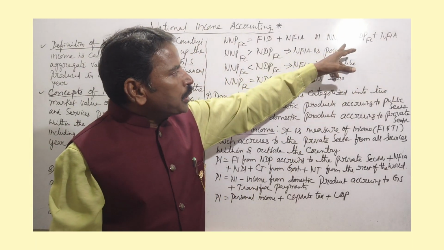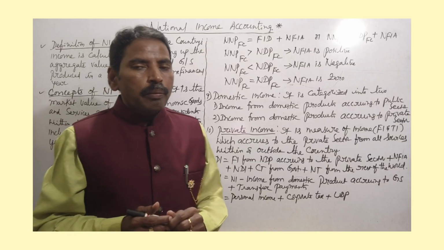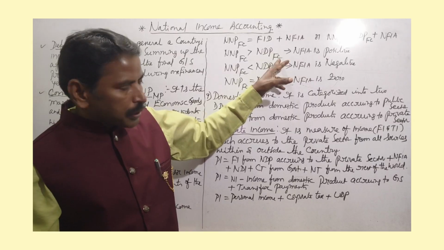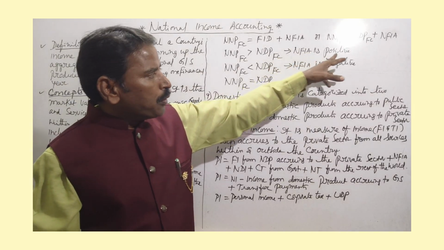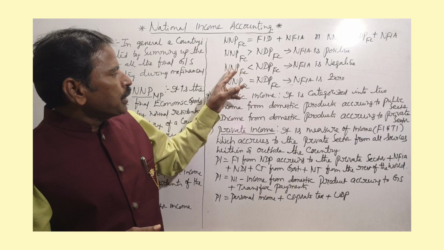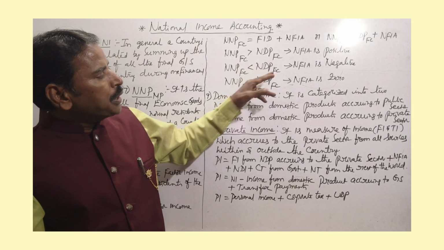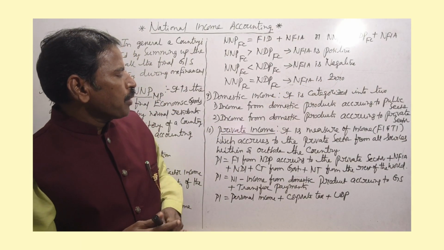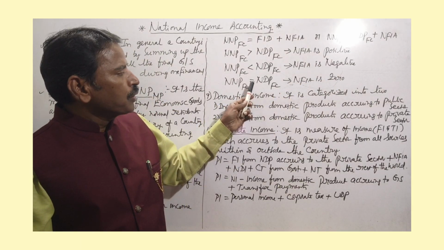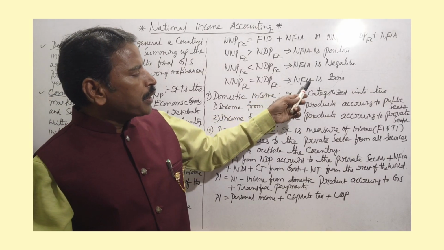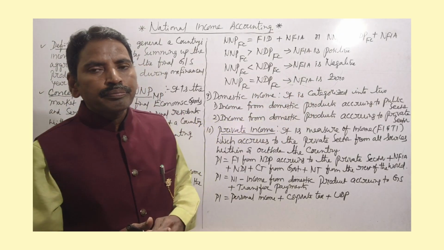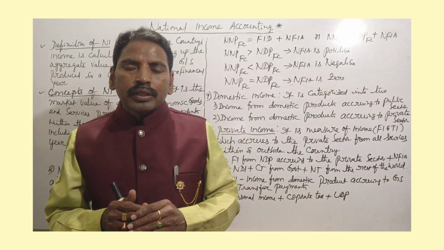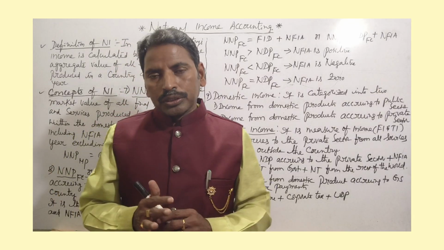If NNP factor cost is greater than NDP factor cost, net factor income from abroad is positive. If NNP factor cost is less than NDP factor cost, net factor income from abroad is negative. If NNP factor cost is equal to NDP factor cost, then net factor income from abroad is 0. So this is the national income, or net national product at factor cost.